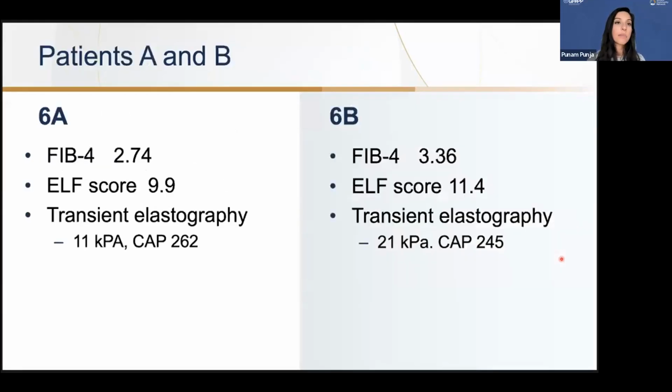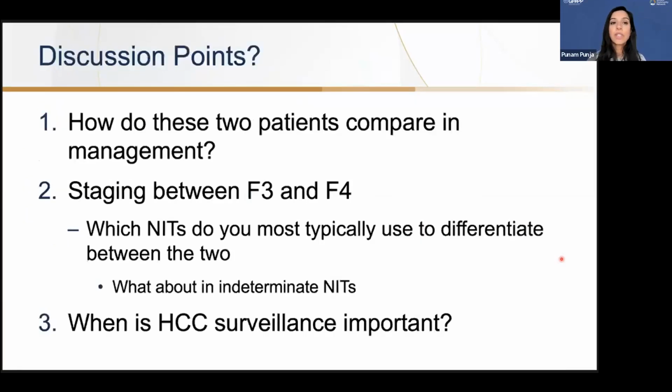So looking at patient profile A and B, as you see, the FIB4 score is 2.74 for the patient that had F3 underlying fibrosis versus 3.36 for the patient that has cirrhosis. The ELF score also different at 9.9 versus 11.4, and the transient elastography, the kilopascal at 11 versus 21 kilopascal. So how do these two patients compare in management?